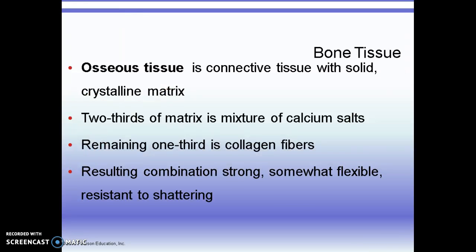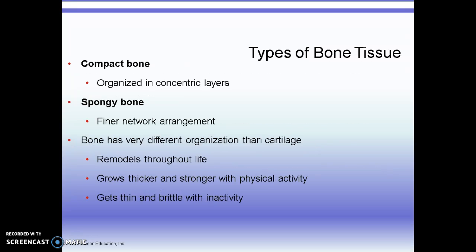Bone is also called osseous tissue. It's connective tissue with a solid matrix. Two-thirds of the matrix is calcium salts, and one-third is collagen. So we have collagen fibers running throughout the bone, and it gives our bone strength and a little bit of resistance to shattering. There are two types of bones, compact bone and spongy bone, but we'll get into that more in the bone chapter.